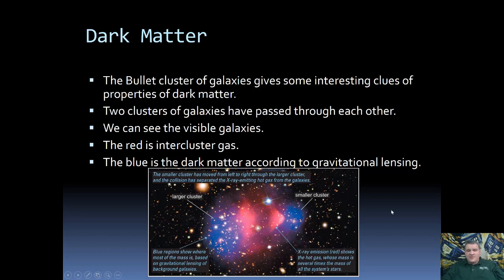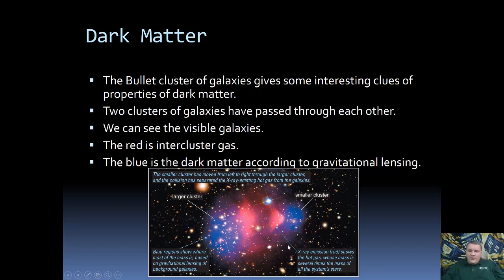So these two clusters have actually crashed through each other. Now, what's interesting is how things have separated. To help understand what we're looking at in this picture, the yellow, those are the galaxies. Okay, so this is the luminous matter. This is where all of the stars and interstellar medium is. The pink regions are regions of hot interstellar gas or intergalactic gas. Because of interactions between galaxies, they can actually have this intergalactic gas that's in between them within the cluster. That's what this pink stuff is.